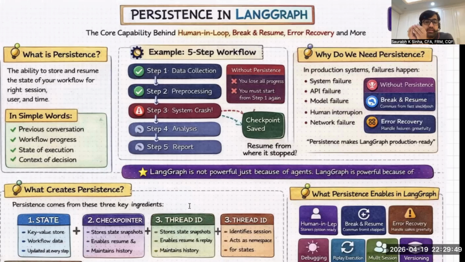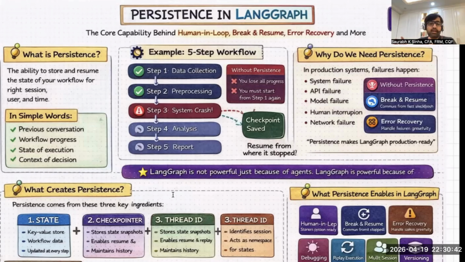That is persistence. Assume you have a very complex workflow, and whenever the workflow becomes lengthy, complex, and sophisticated, we typically use LangGraph instead of LangChain. We know that. So assume there are multiple steps in your workflow. Say step one, which is data collection, step two, which is pre-processing, step three, something, step four, analysis, step five, report, whatever. Now what happens? Step one executes successfully, step two executes successfully. Now while moving to step three, the system crashes. Now, what happens? If persistence is not there, you lose step one output, you lose step two output, you lose your complete workflow progress. And you have no option but to restart from step one.